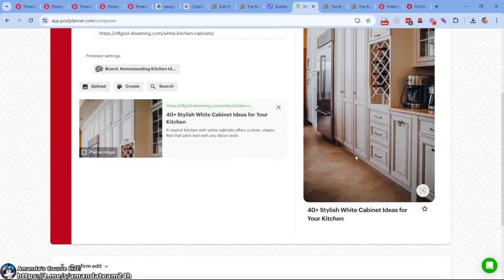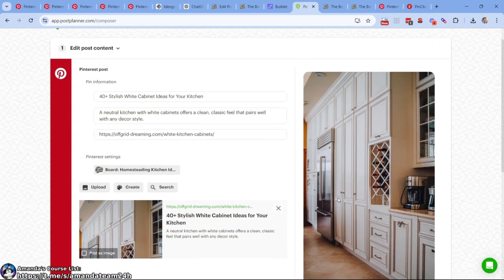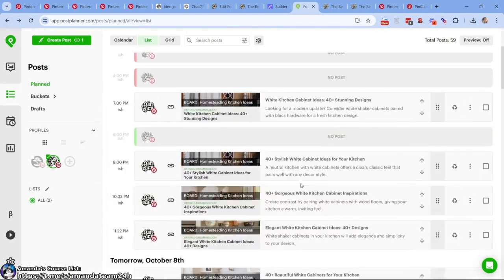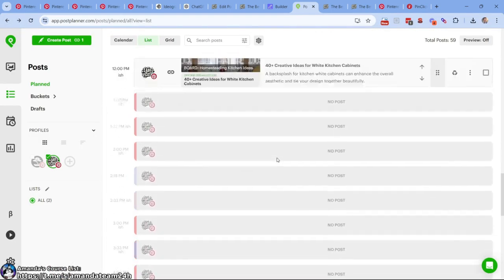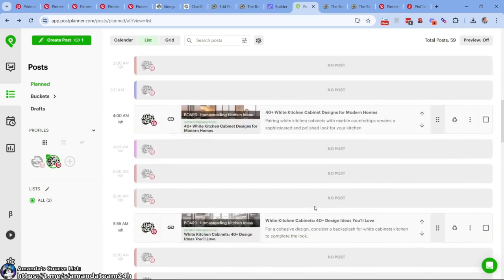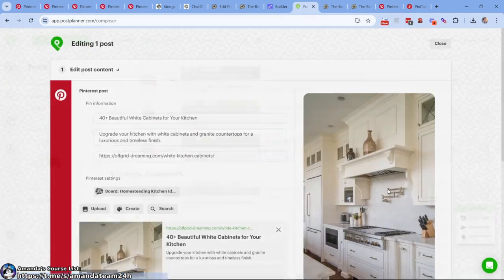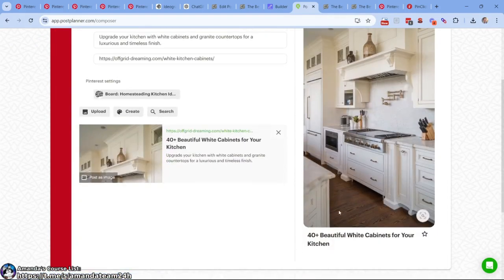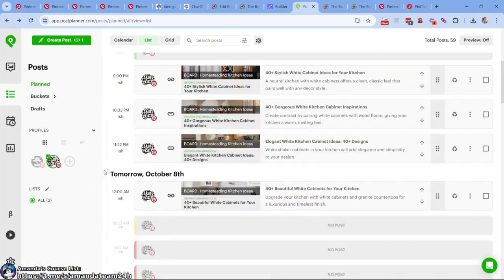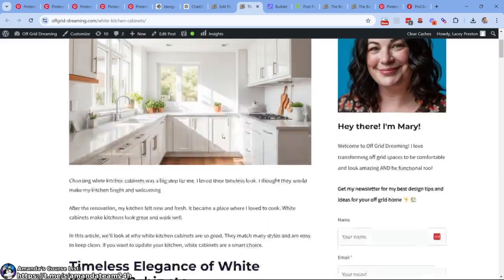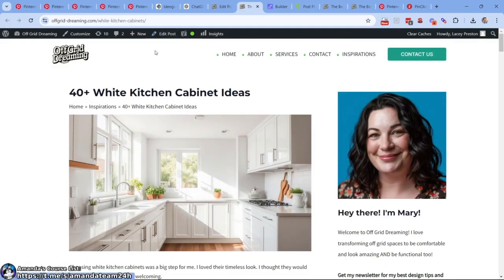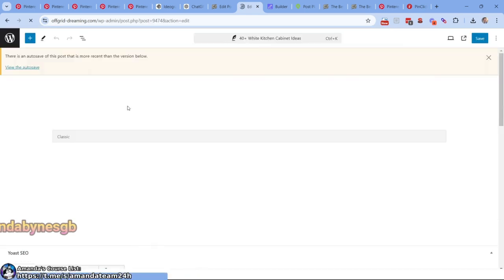The image should render here. This is what's going to render on Pinterest when we're done. So double check your work. All of these are posted out. They're done. A few of them are going to post today, maybe about 12. Edit post right here. 40 beautiful white cabinets for your kitchen. Looking good. Now the last step is we have to optimize our post, right? So when someone actually lands on this, we want it to be optimized, and it's not terribly hard.